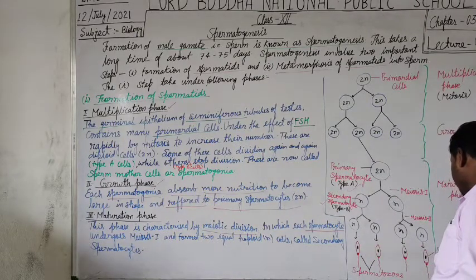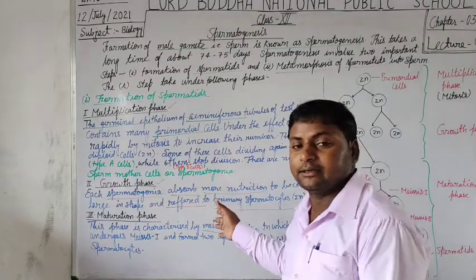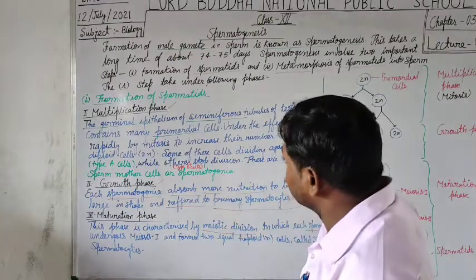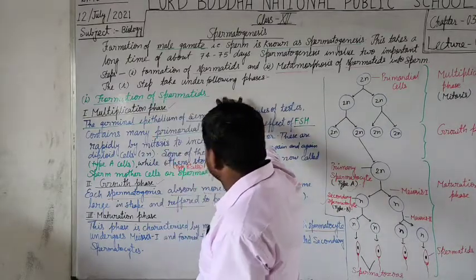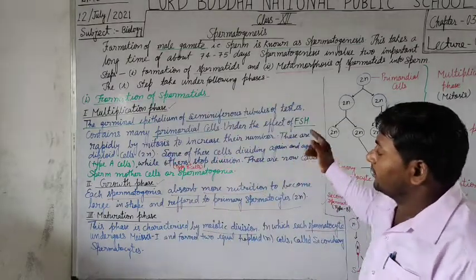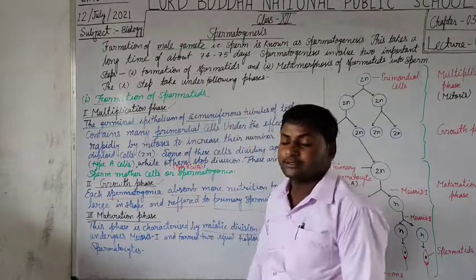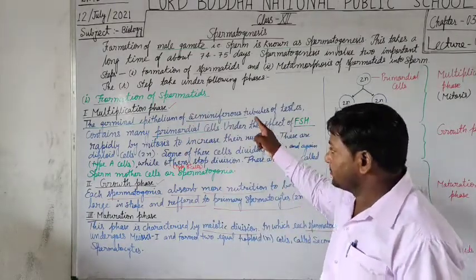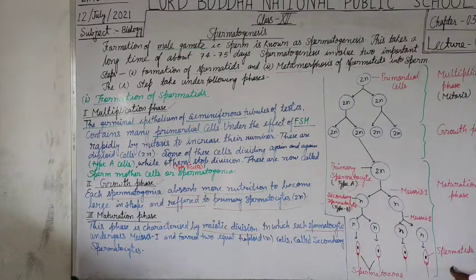Thus, these three complementary phases are collectively added in the first step of spermatogenesis, that is called the formation of spermatids, and here 4 spermatids are formed.